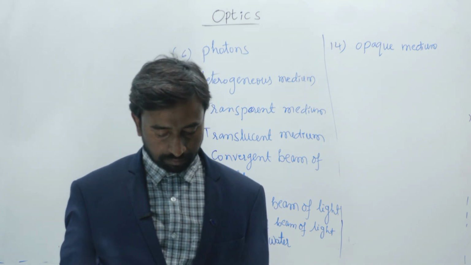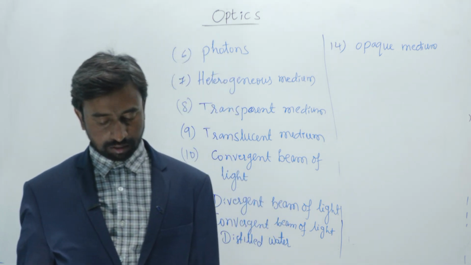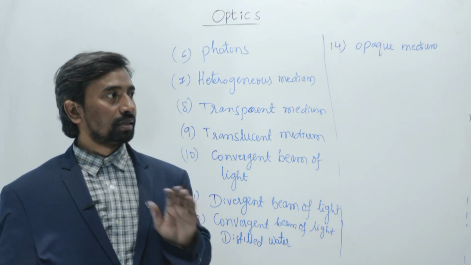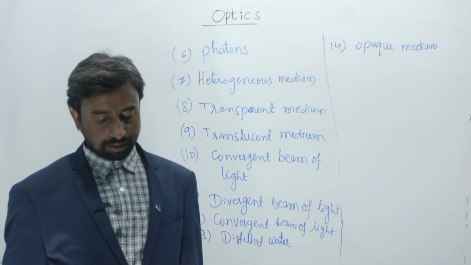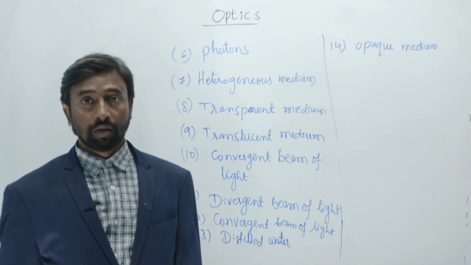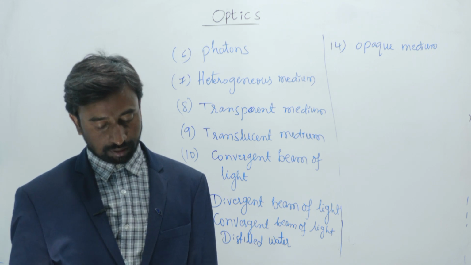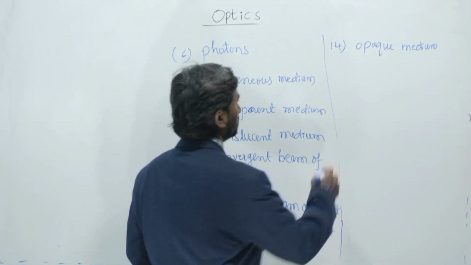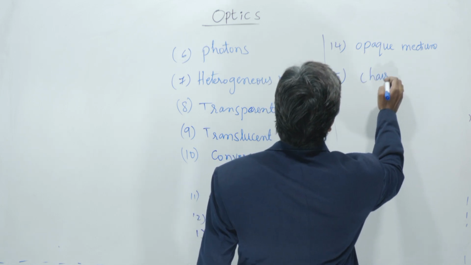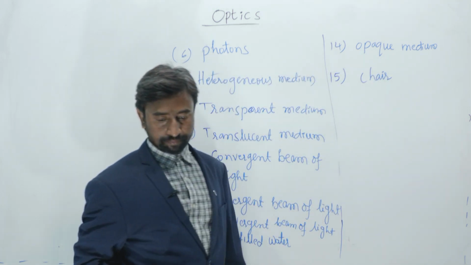Choose the odd one out of the given options: stars, sun, glowworm and chair. Star is a luminous body, sun is also a luminous body, glowworm is also a luminous body. Chair is the opaque body. So the odd one, the 15th one, is chair.